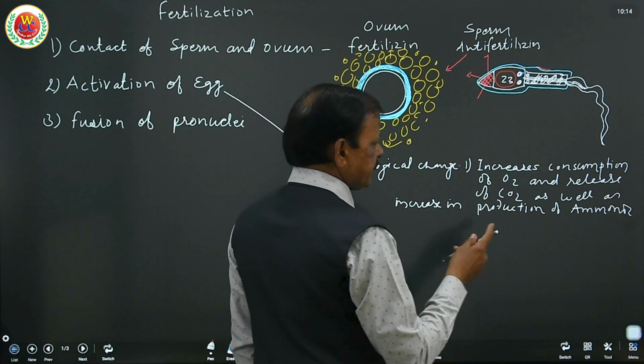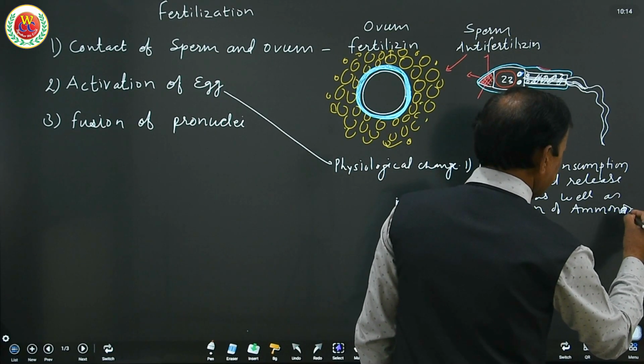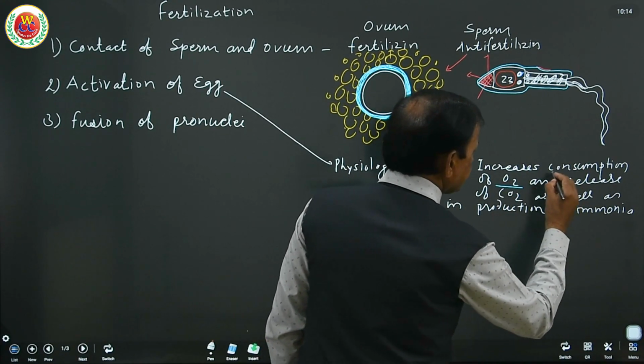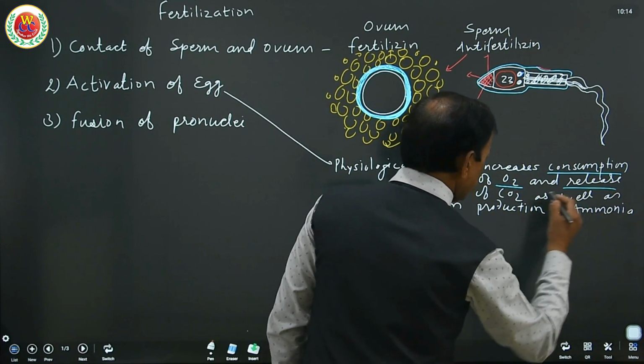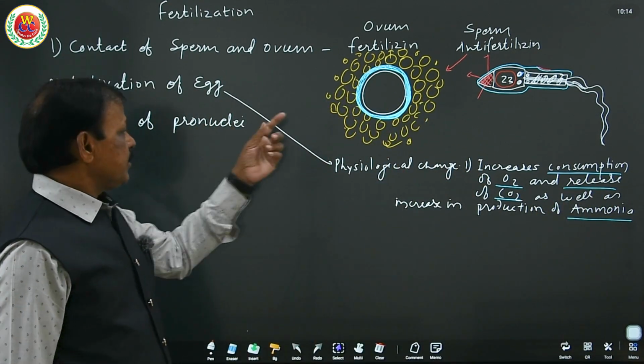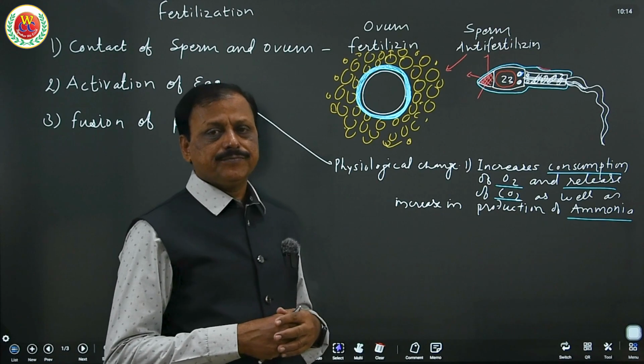See, this is very important. Increased production of ammonia. Now see, increase in the consumption of O2, release of CO2 and production of ammonia. That shows that the ovum becomes very active.